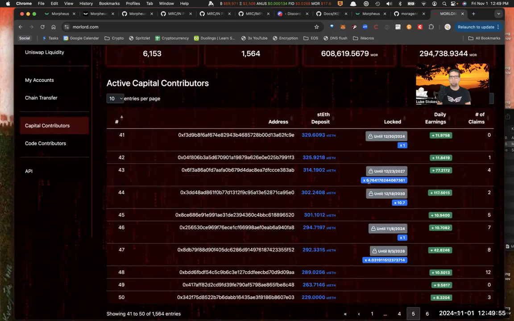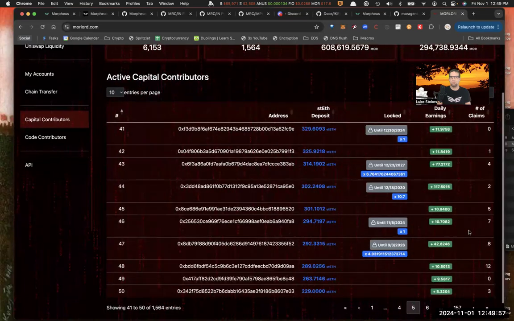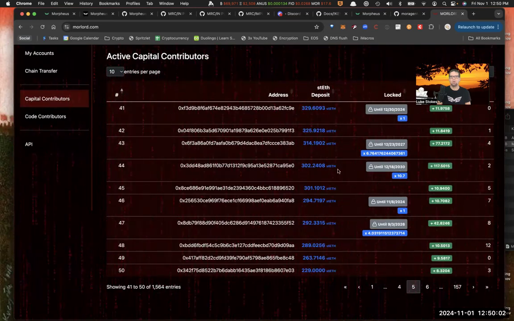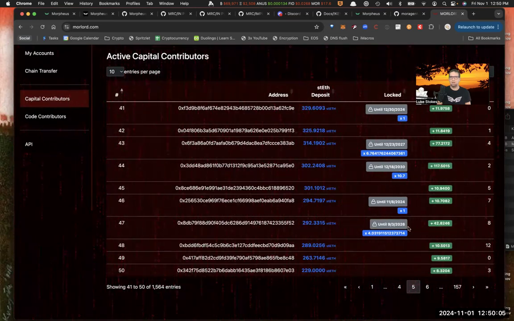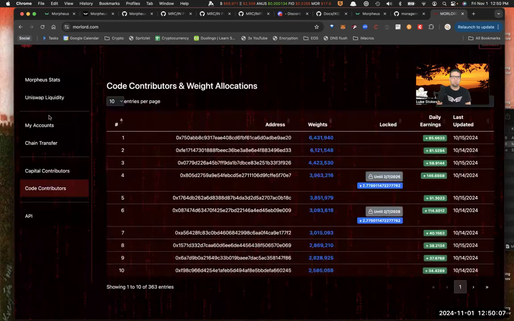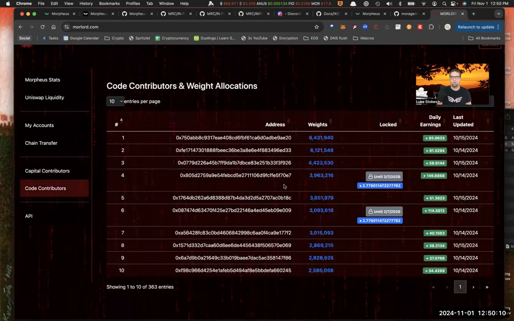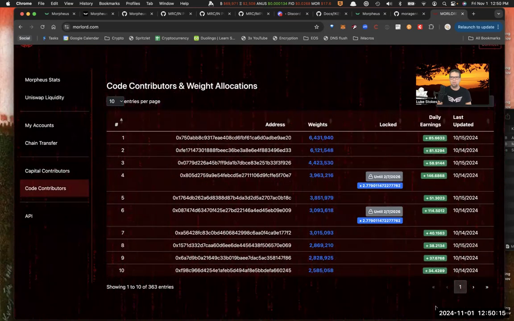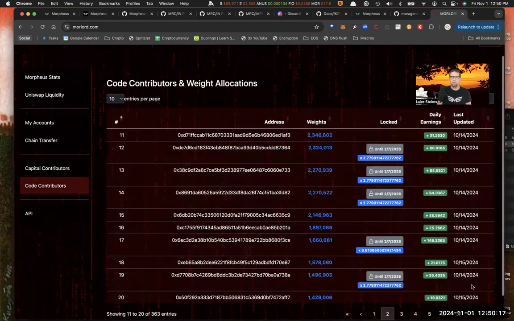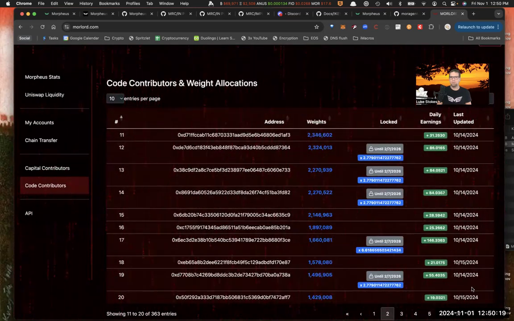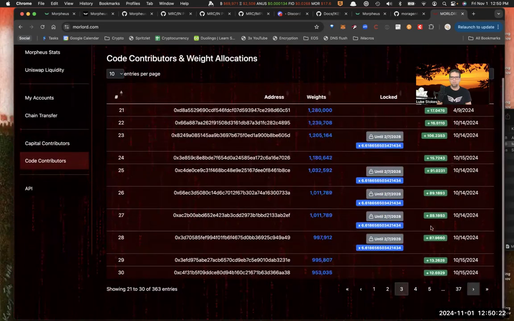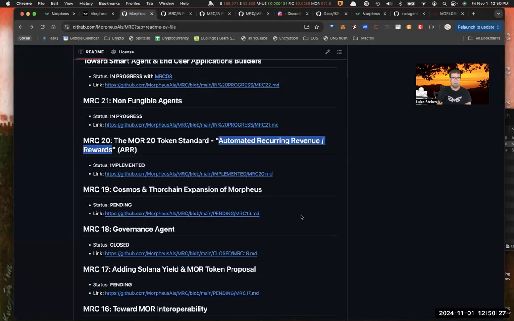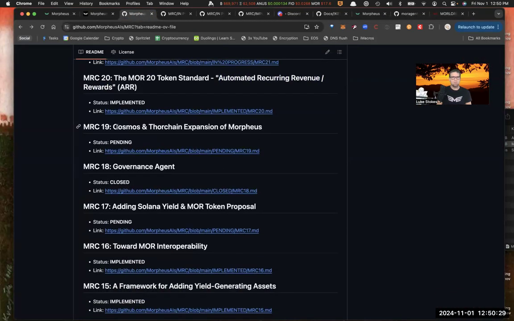Let's see what else we got. Here is a 6.7 multiplier locked till 2027. Here's a 10.7 multiplier locked till 2030. 300 Ethereum, and they're betting on this project up until 2030. Pretty exciting stuff. Same thing with code contributors. These are people who are actually doing work and getting contributed by the repo maintainers. And again, you see these people locking up for 2 years, 3 years, 4 years. Pretty awesome. To me, this signals that people are very interested in the project long term, which is definitely something you want to see.